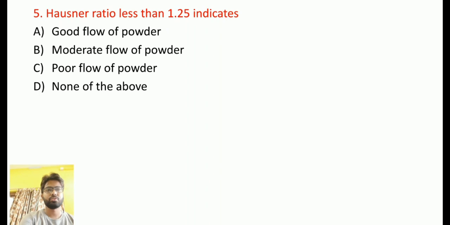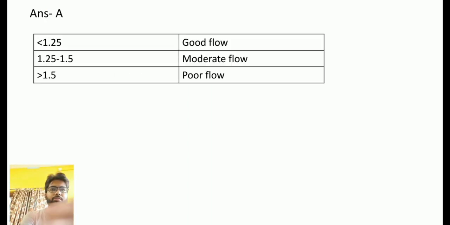What is the indication of a Hausner ratio less than 1.25? If the Hausner ratio is less than 1.25, then the flow of the powder will be good. Here is the chart. Below 1.25 is good flow, 1.25 to 1.5 is moderate flow, and greater than 1.5 is poor flow. On the left side are the Hausner ratio values, and on the right-hand side are the flow properties of the powder, the types of flow of the powder.